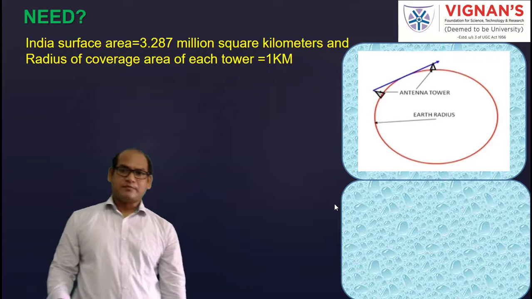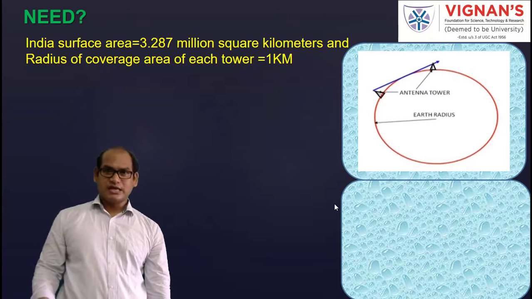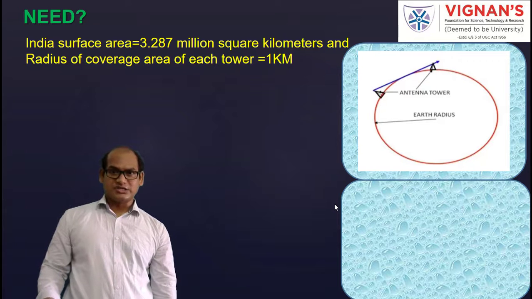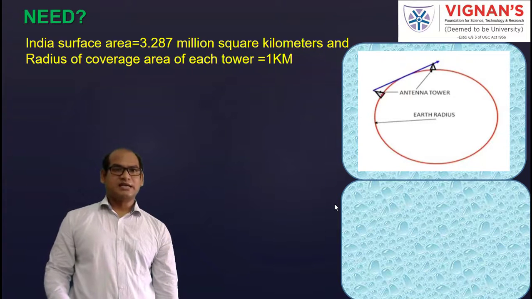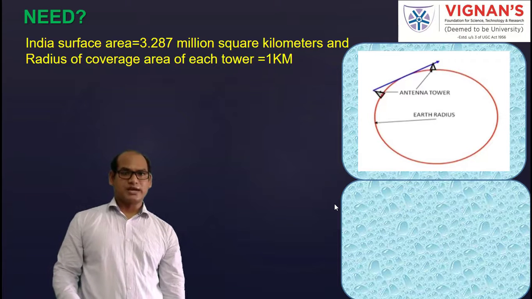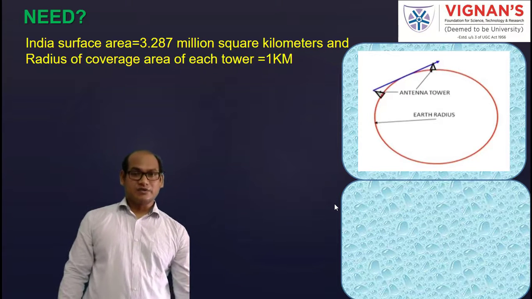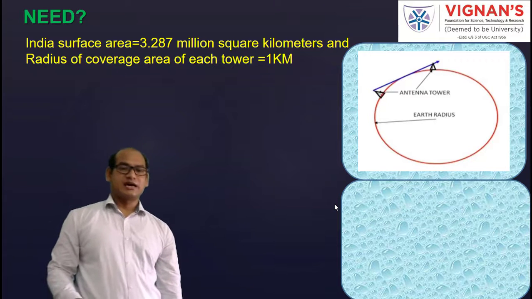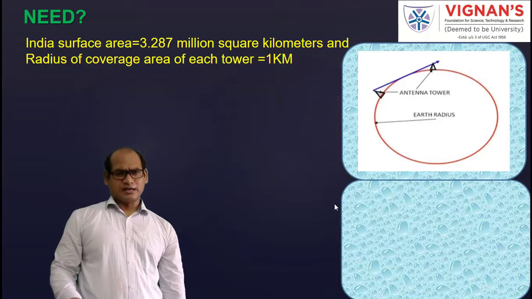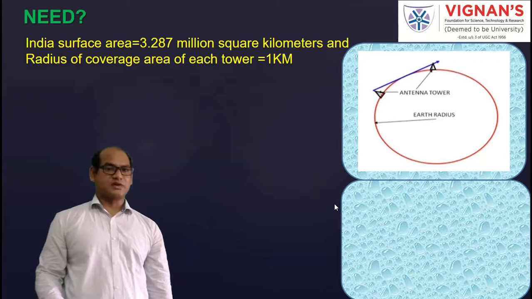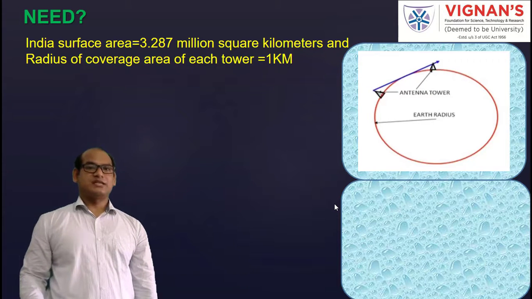So in order to have the microwave communication between the two towers, that depends upon the coverage area of each tower. Because the coverage area of each tower is less, we need more number of towers. Okay, so we'll do one simple calculation. India's surface area is 3.287 million square kilometers, and we will assume one tower has coverage in a circular manner. So its coverage area is given by pi r square, because it is circular in nature.